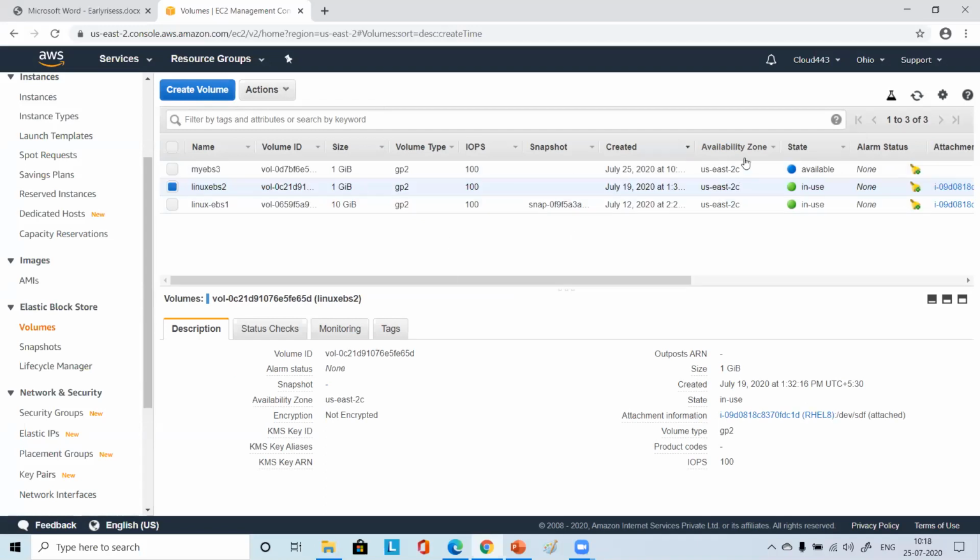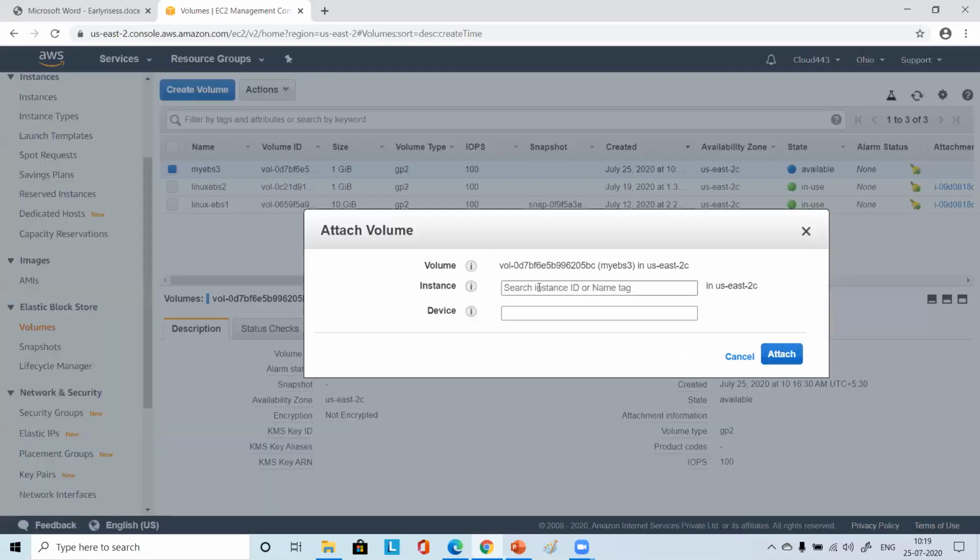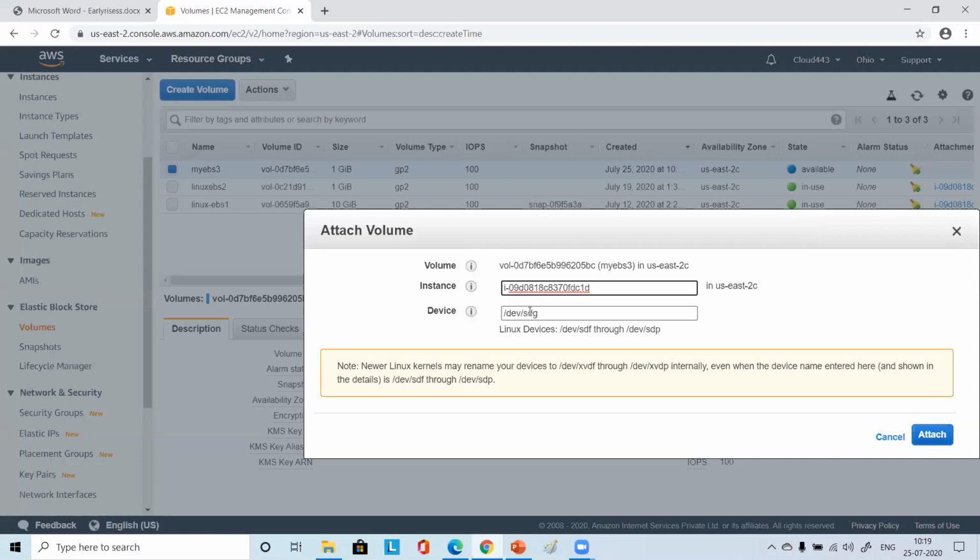Okay, so just see here 2C, right? So 2C is there, then our instance will come. Yeah, it came for you? Okay, good. Now you choose action, attach. Now click, see it came, right? It's running, we selected. And now it is coming G for me. For you, it might be coming F, because it starts with F.